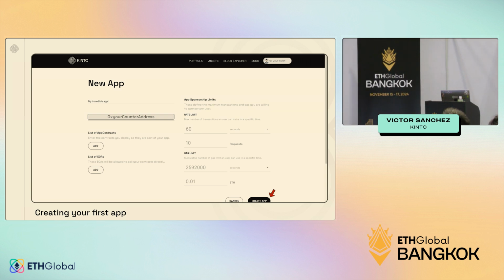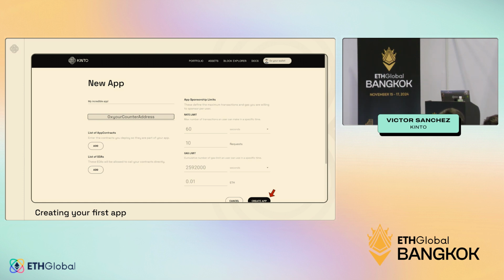You are going to key in here the address of your counter, and then you're going to be able to establish rate limits for who can use your paymaster and how. Obviously, there could be DDoS attacks against your paymaster. So you want to know, what is the gas limit per amount of seconds, or what is the number of requests that each of those addresses using my app can make.